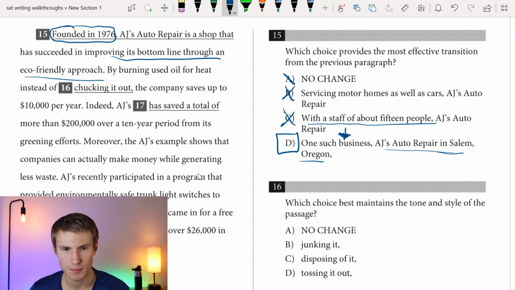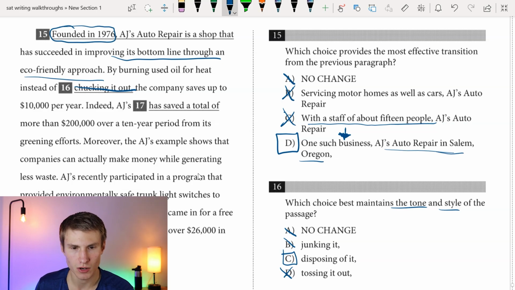And if we look at 16, "by burning oil used for heat instead of chucking it out, the company saves up to $10,000 per year." That's obviously not going to be the right answer there. We want to maintain an academic tone, the academic style that has been used throughout the passage. We wouldn't say "junking it" either. "Disposing of it," that's perfect. It's an academic tone and maintains the tone of our passage. "Tossing it out," once again, that's kind of too much slang there.